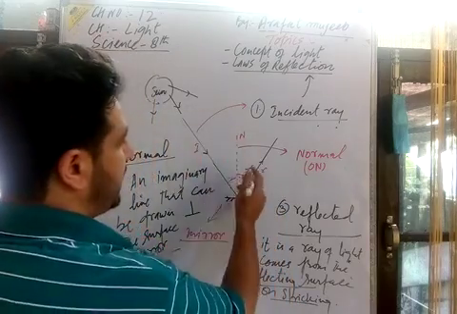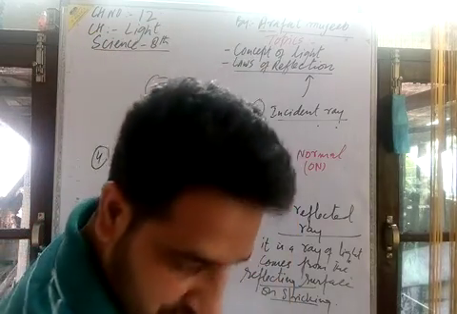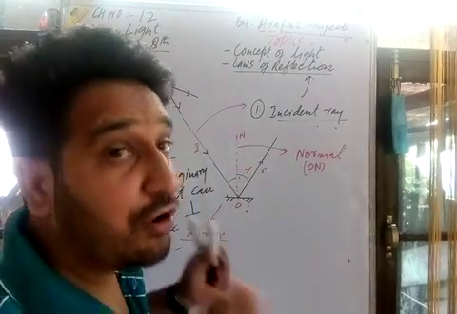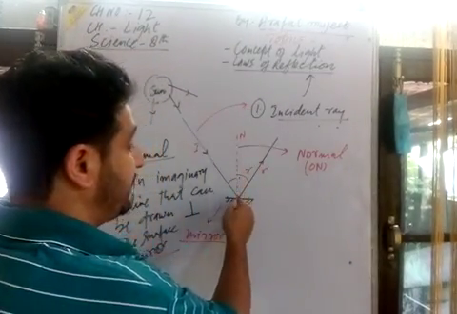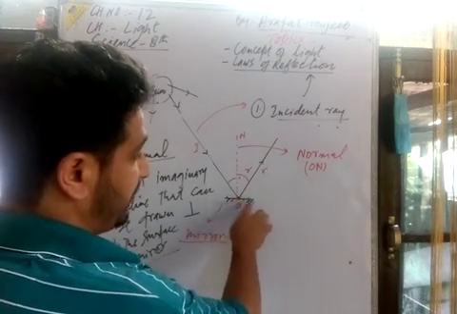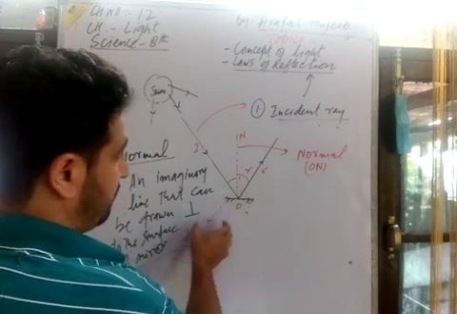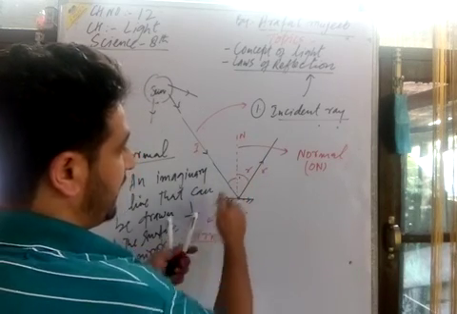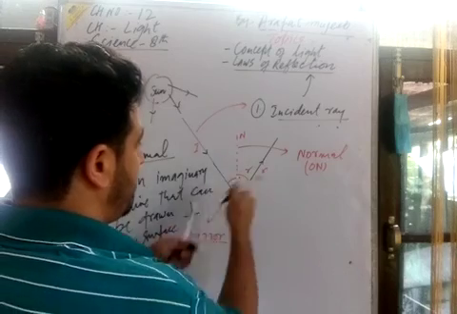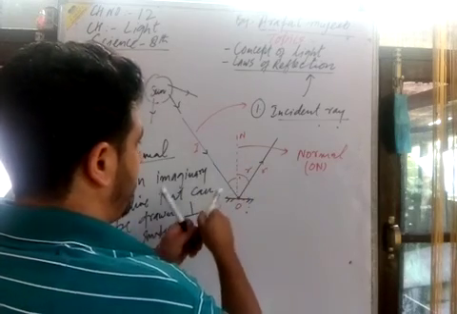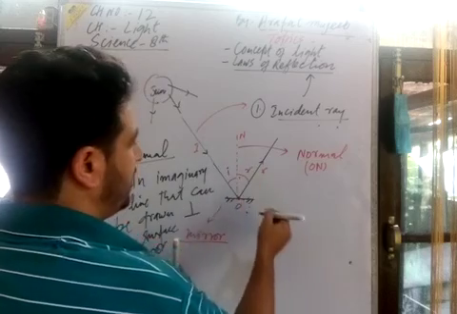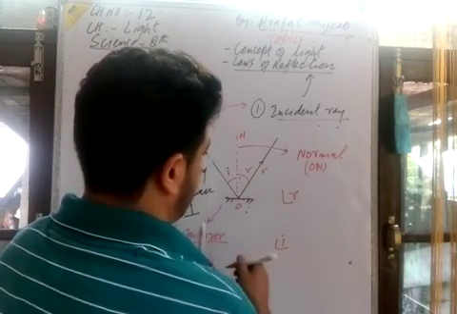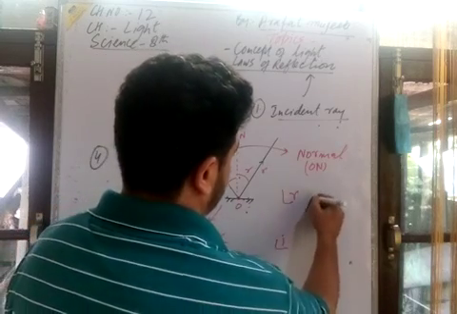Look at this, there is one more thing we get here. By drawing the normal, we draw an imaginary line perpendicular to the surface of the mirror. I obtained two angles, angle I and angle R. So I got two angles, angle R and angle I. What is angle R? It is known as the angle of reflection.